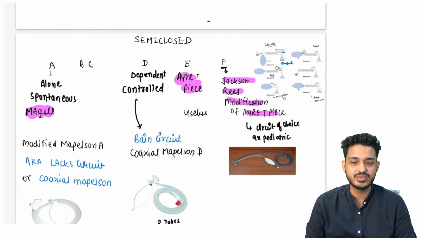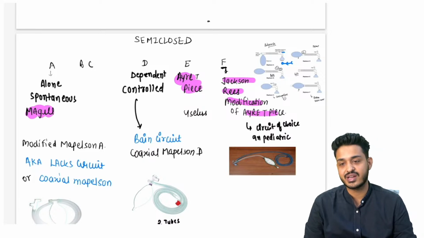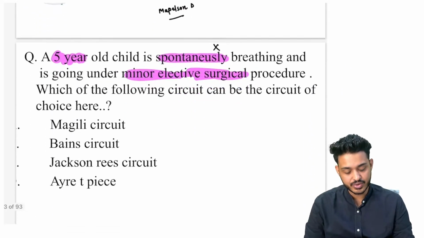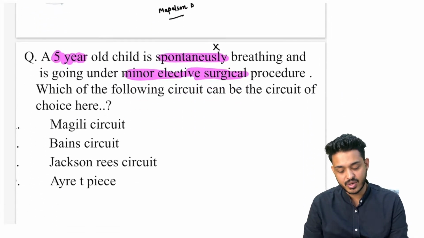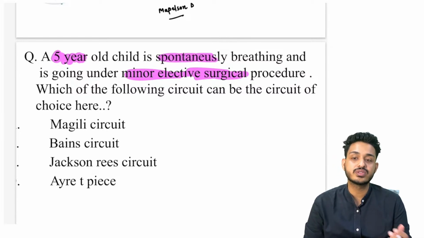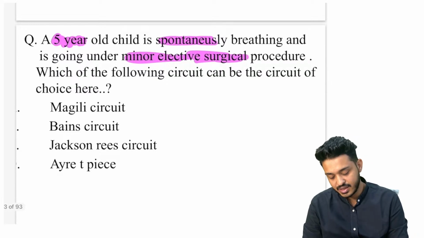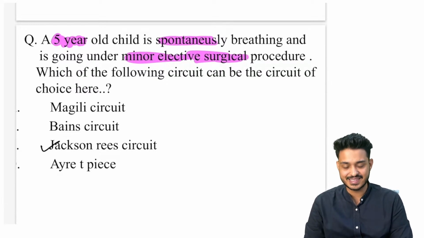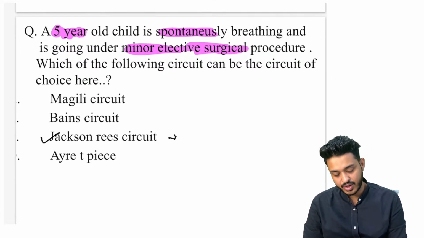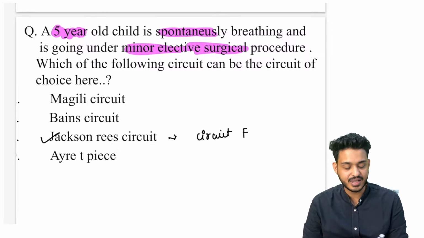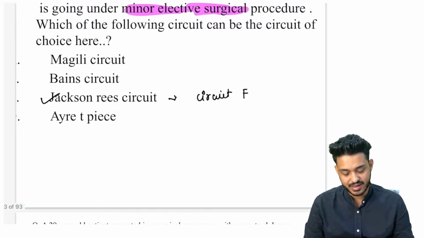You are going to use Jackson-Reese modification. If you are answering A, if you are thinking about spontaneous, that is the wrong thing that you will be thinking, right? So read the question carefully. You should not think about the ventilation first, you should think about the child. So that is going to be Jackson-Reese, or you can also answer Mapleson circuit F. Mapleson circuit F is going to be the answer.